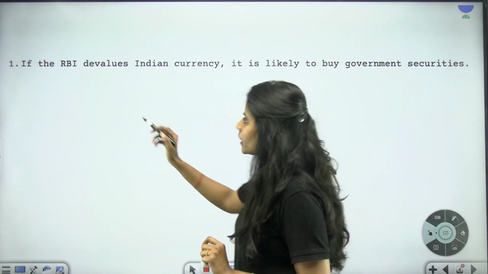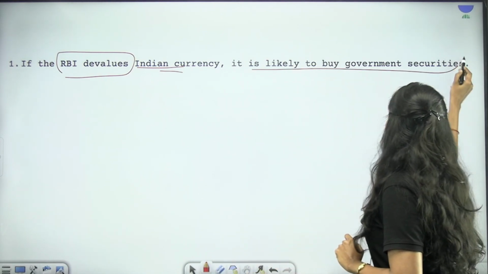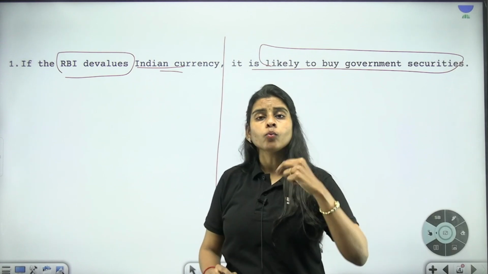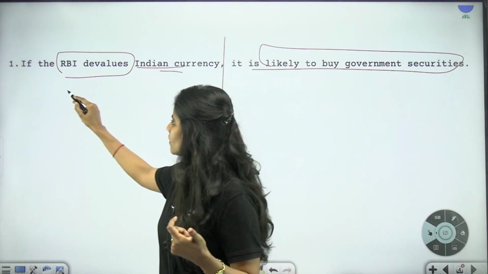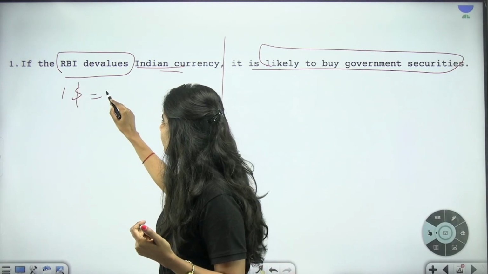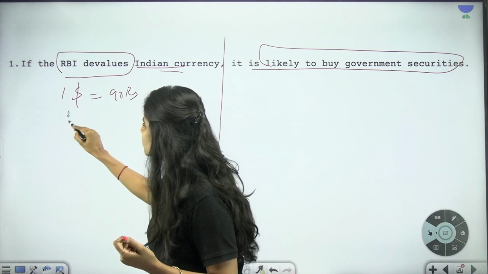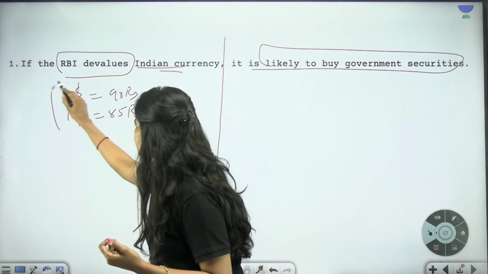Let's try to understand statement one now and find out whether it is correct or not. If the RBI devalues Indian currency, it is likely to buy government securities. Here you have to know about two things. On what conditions will RBI go for devaluation of Indian currency? So what is devaluation of Indian currency? Making $1 equal to 90 rupees from probably $1 equal to 85 rupees. This is something called devaluation.